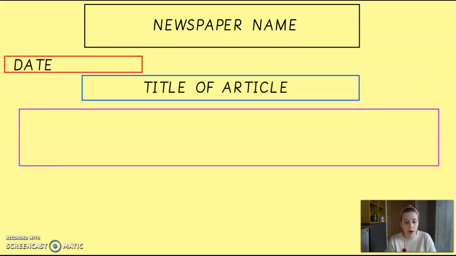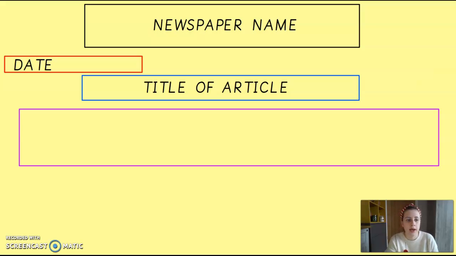So the main point of what you're reporting on is that a child has climbed over the barriers, effectively broken into the grounds of the palace, has touched one of the guards, either given them a note or just touched them if they haven't got the note yet, and then fainted. So that's the main gist of what you are going to write about.